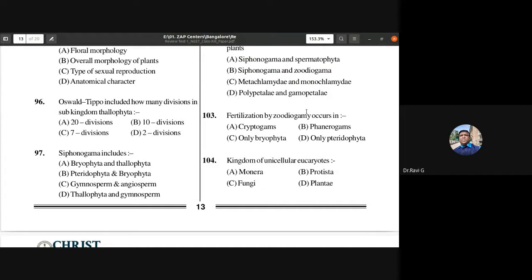So fertilization by zoidogamy occurs in cryptogams, phanerogams, only bryophyta, only pteridophyta. So where does this fertilization by zoidogamy occur? So it occurs in cryptogams. Okay. So cryptogams are the terrestrial vascular plants. So it includes the pteridophytes. So fertilization by zoidogamy occurs in cryptogams, the first terrestrial vascular plants, that is the pteridophytes. So the cryptogams include the pteridophyte. Okay,